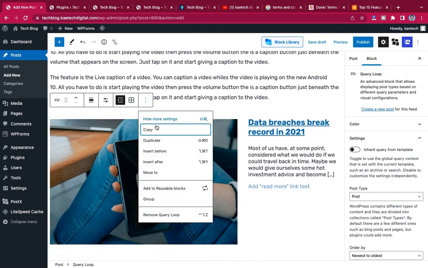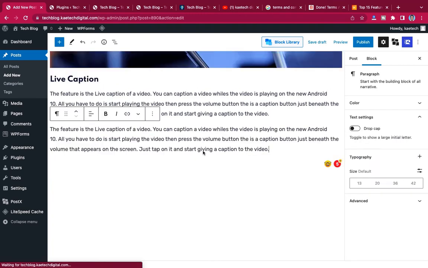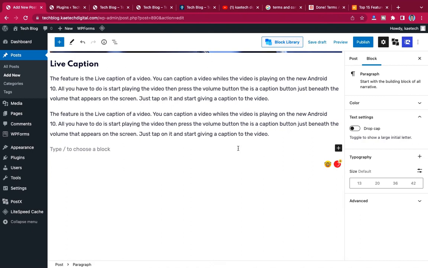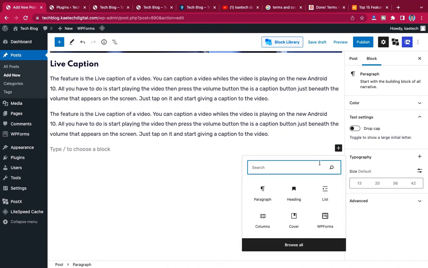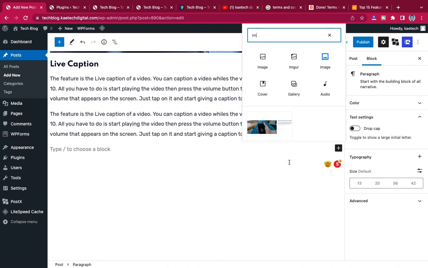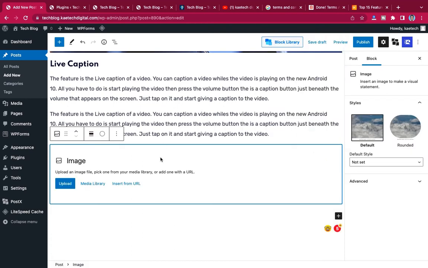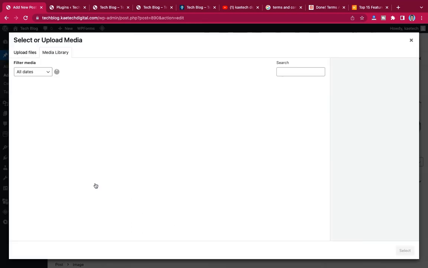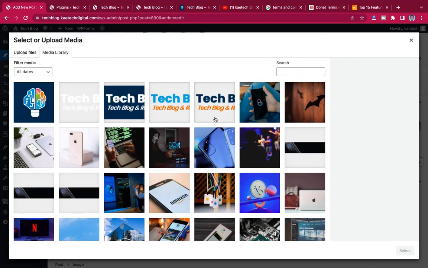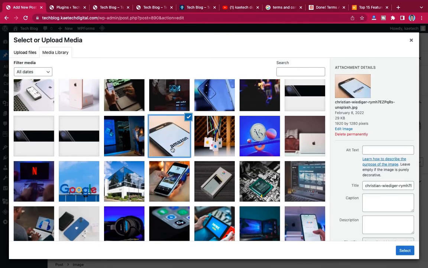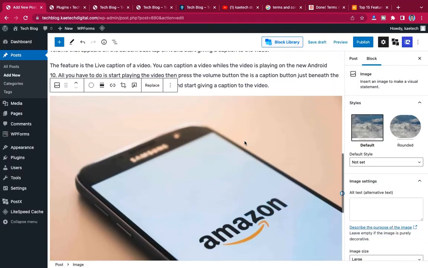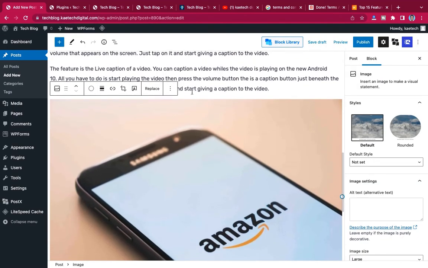I just want to add an image, so I'm just going to add the image feature. I'm going to add this image, and then I'll select the image and maybe choose a different image like this one, and then also post that. I can also decide to